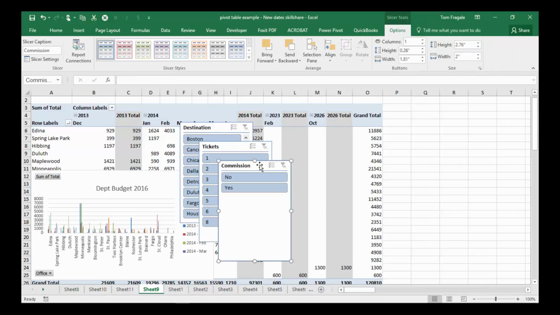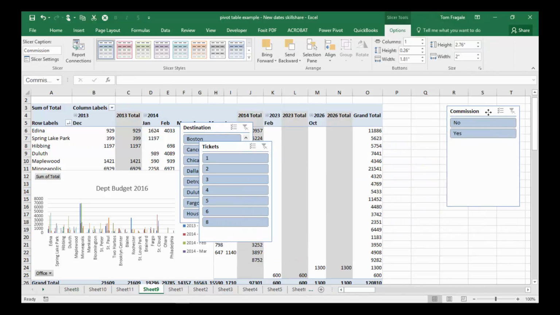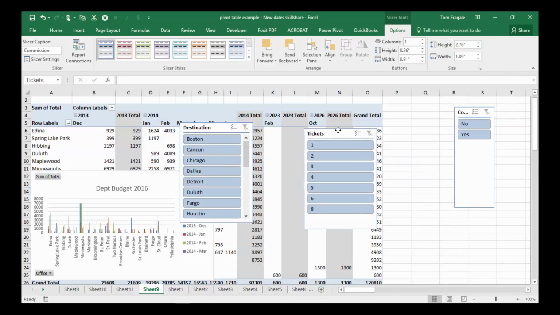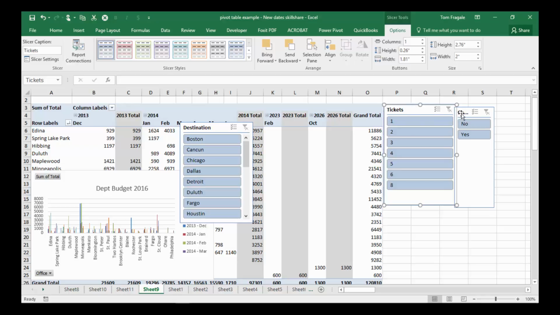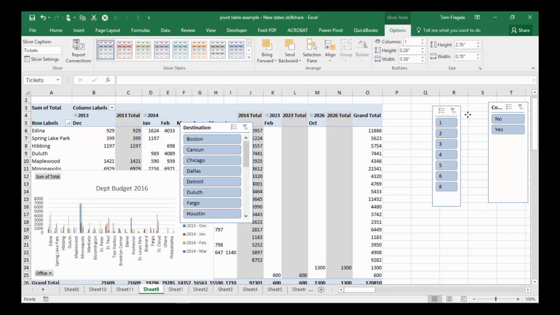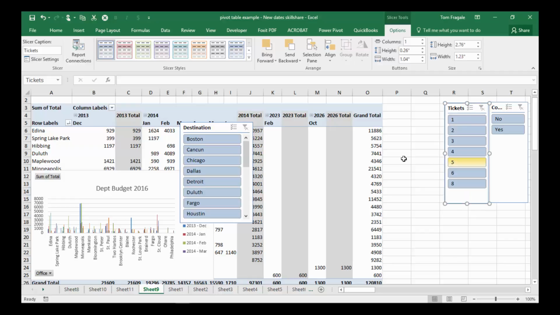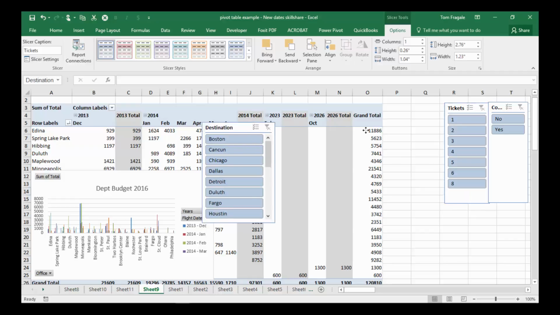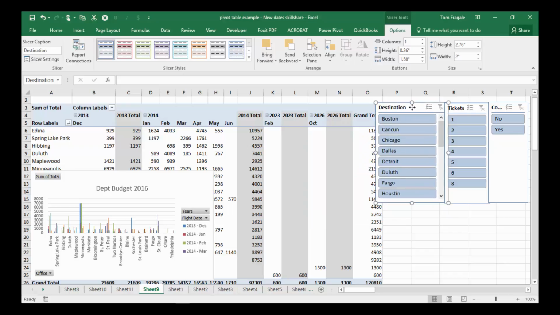Now these are slicer windows. Now I'm going to move these over here. You can resize them. You can move the windows. Move these over here. Good. I'm going to resize that one for a second. Good. Move it right over here. And then I'll move this one over here. Good. Now I'll pick on Chicago.